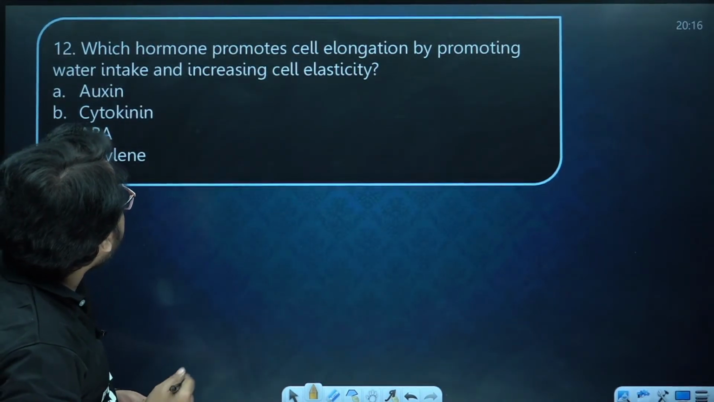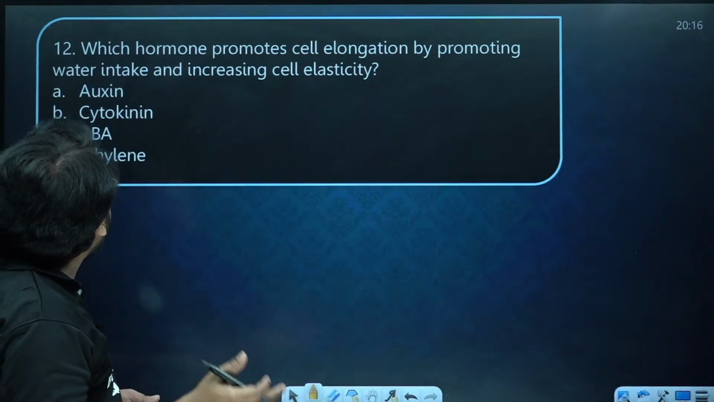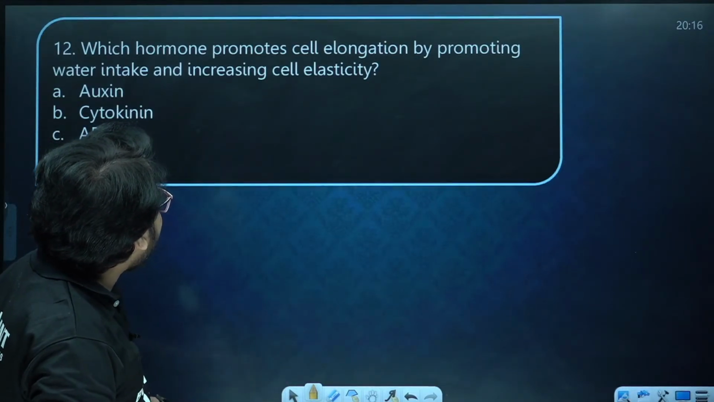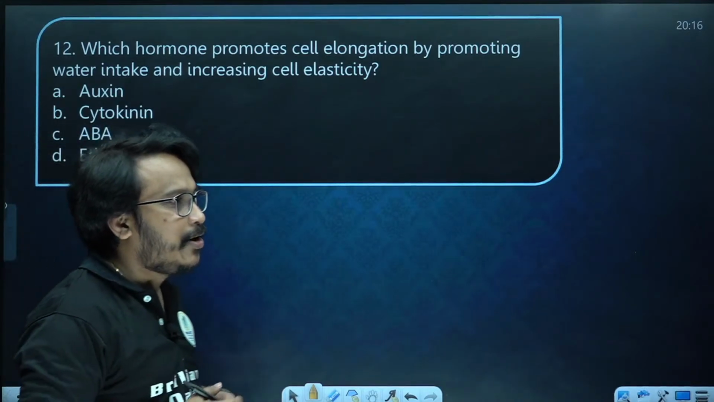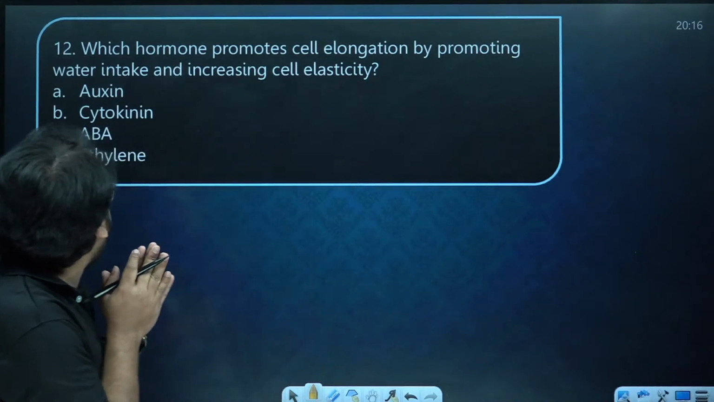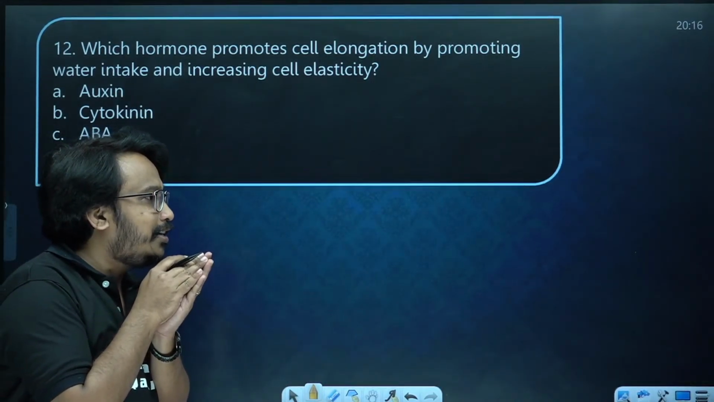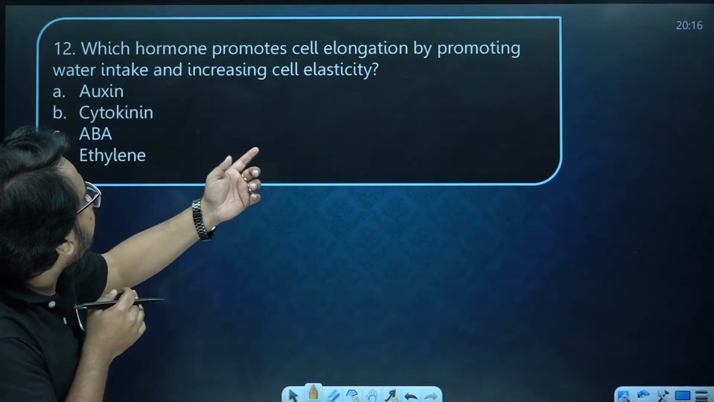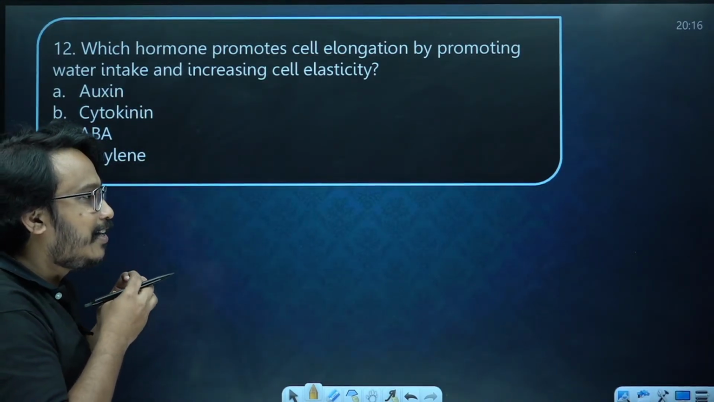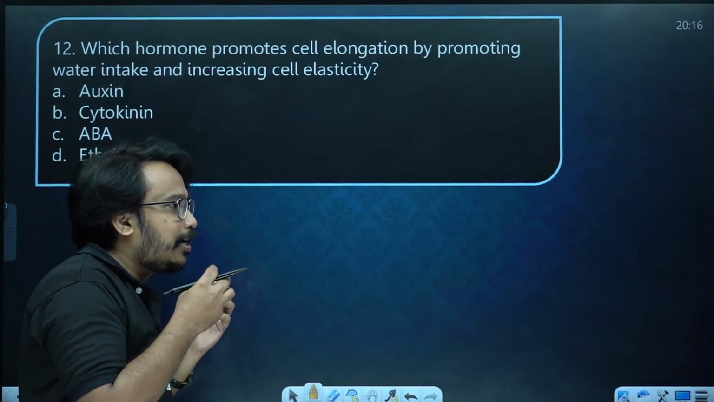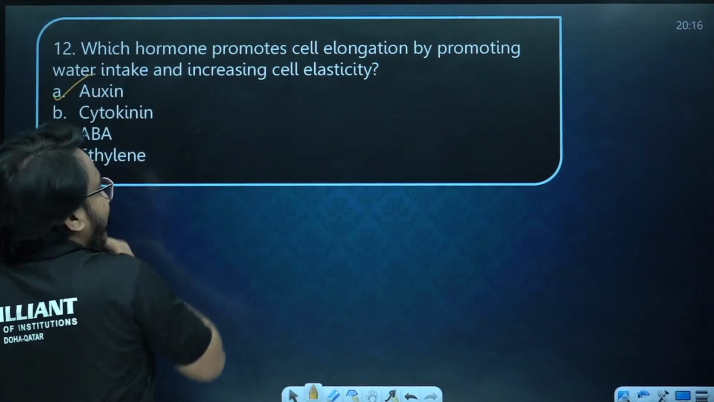Next one, which hormone promotes cell elongation by promoting water intake and increase cell elasticity? So cell elongation, you may be knowing about the bending of plant towards light, especially for promoting the water intake and increase cell elasticity. Cell enlargement, cell elongation, the answer is A only, auxin.